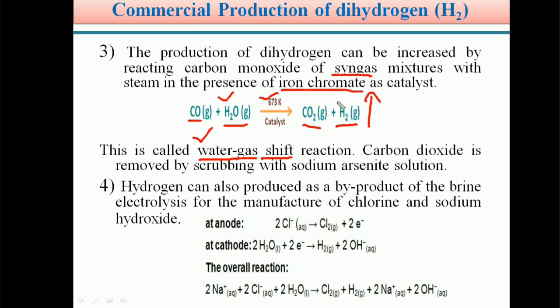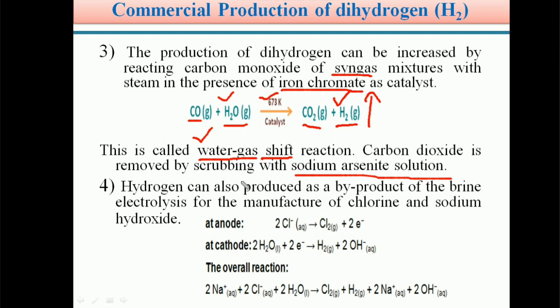In order to isolate pure H2 gas, after completion of this reaction, CO2 is removed from the gaseous mixture by scrubbing with a sodium arsenate solution. This CO2 plus H2 gas mixture is passed through the solution of sodium arsenate, so that the sodium arsenate solution catches the CO2 gas and H2 gas is evolved outside. In this manner the amount of dihydrogen can be increased. This is called the water gas shift reaction.